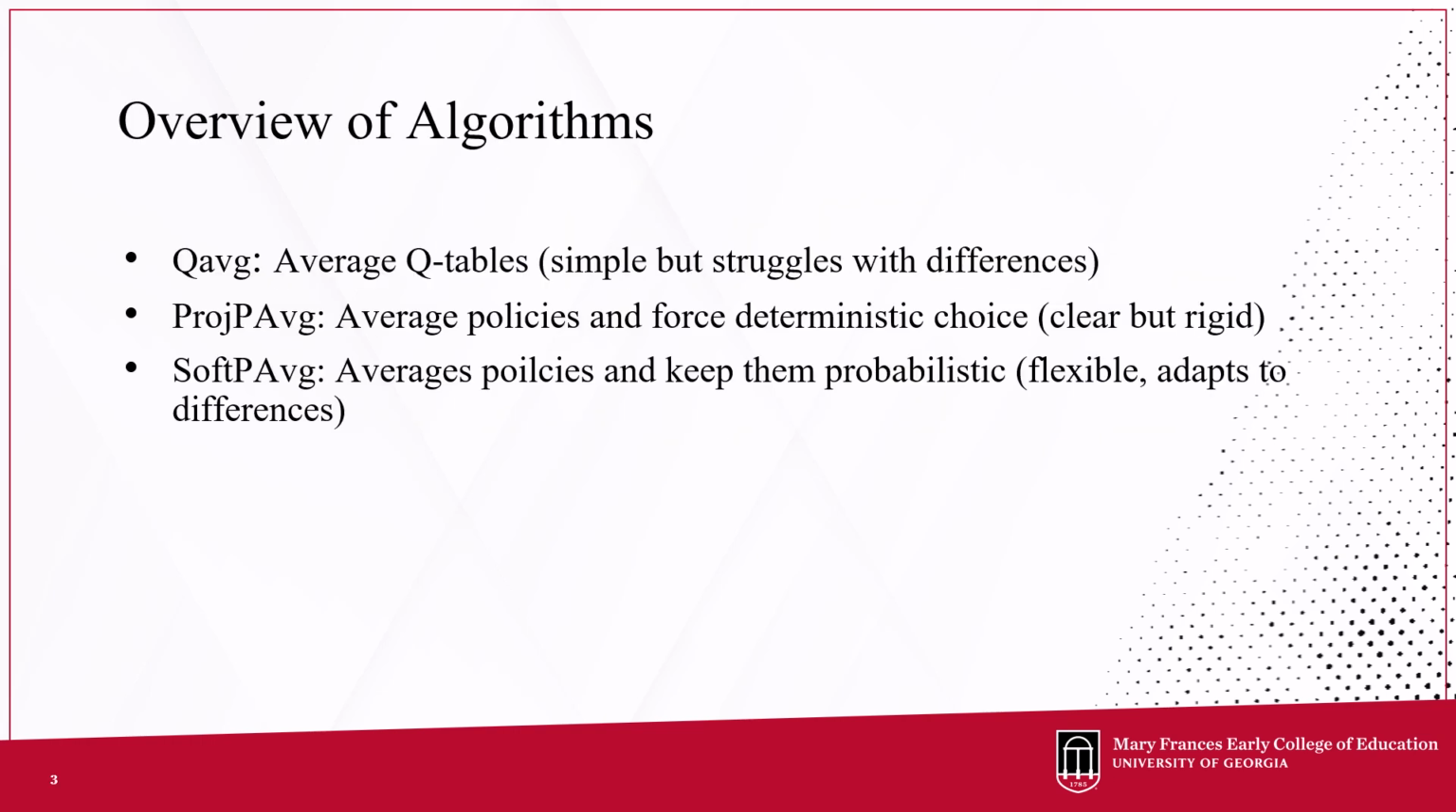In Q-average, each agent learns a Q table, indicating how good each action is at every state. After training locally, they send their Q tables to the server, which averages them. It's simple and fast, but doesn't handle agent differences well.